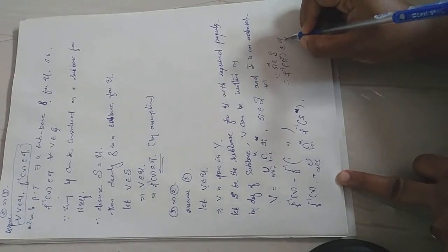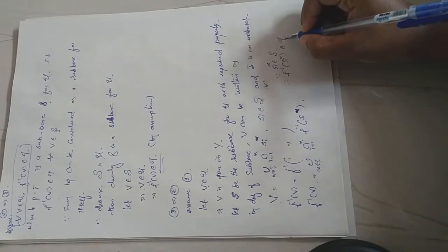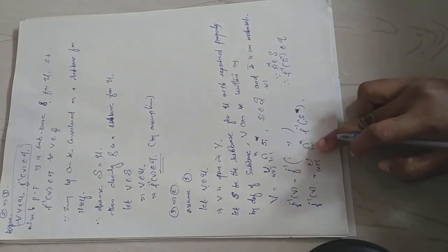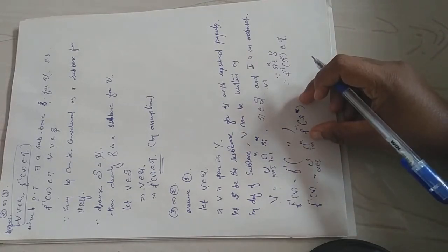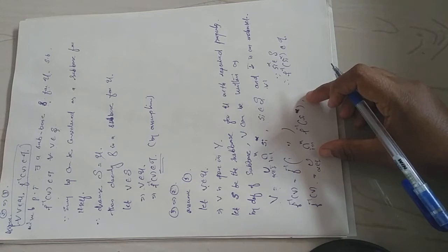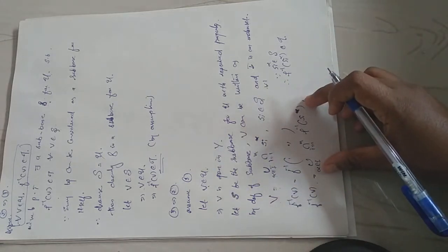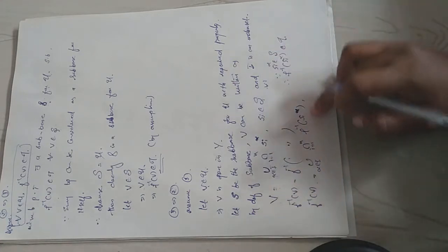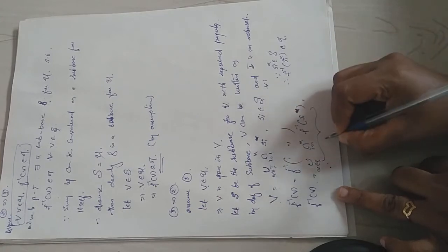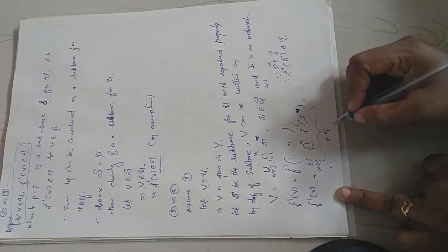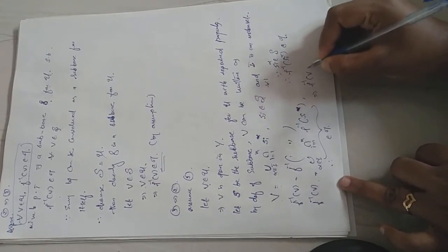And what is tau? Tau is a topology on capital X. And a topology is always closed under finite intersection and arbitrary union. Therefore, if these elements belong to tau, their finite intersection also belongs to tau. When these elements belong to tau, their arbitrary union also belongs to tau. Since tau is a topology, this must be true. Therefore, this whole thing belongs to tau. This whole thing is nothing but F inverse of V. So together this implies F inverse of V belongs to tau.